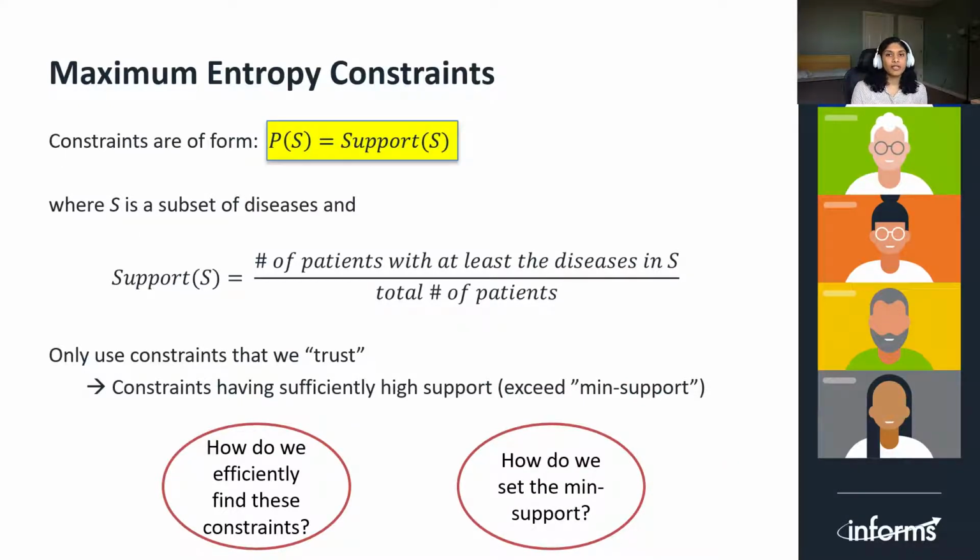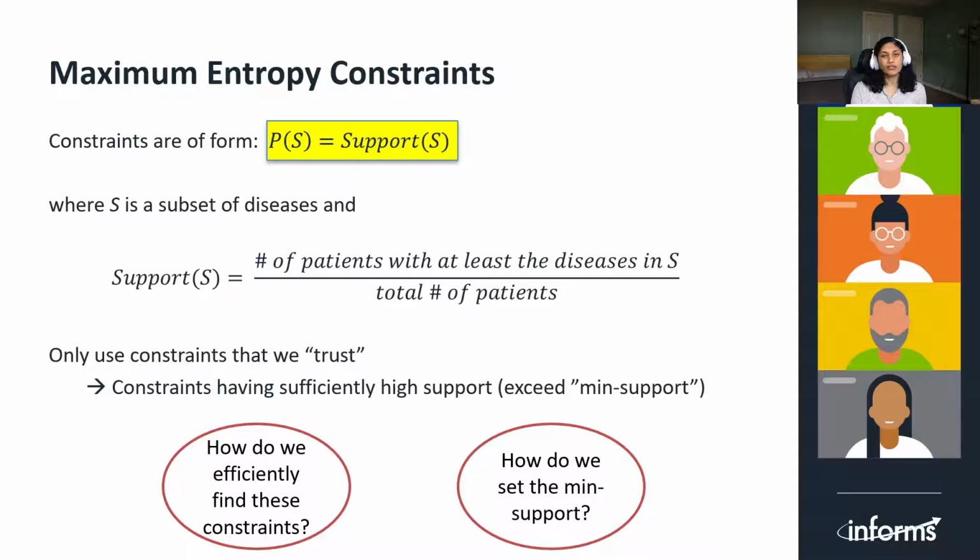So, what constraints do we want to include in our dataset? Ideally, we want to include constraints that we trust, that is, constraints that have a strong support in the data that we have. As you saw in the previous example, constraints are of the form P of S is equal to support of S, where S is a subset of diseases and the support is defined as the number of patients with at least the diseases in S divided by the total number of patients.